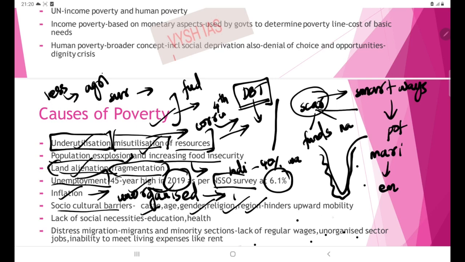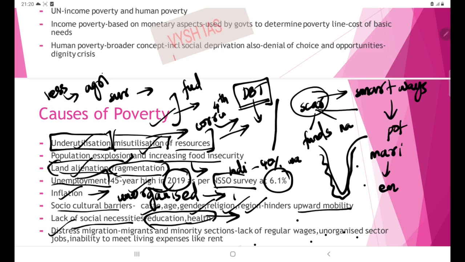So this actually hinders the mobility. It hinders the person from gaining gainful employment, or from developing themselves. So this is a socio-cultural barrier which is causing poverty. Then there is lack of social necessities: education and health outcomes are very poor among the poverty-ridden population. When these two are lacking, their chances of survival get blocked. So this is another reason.